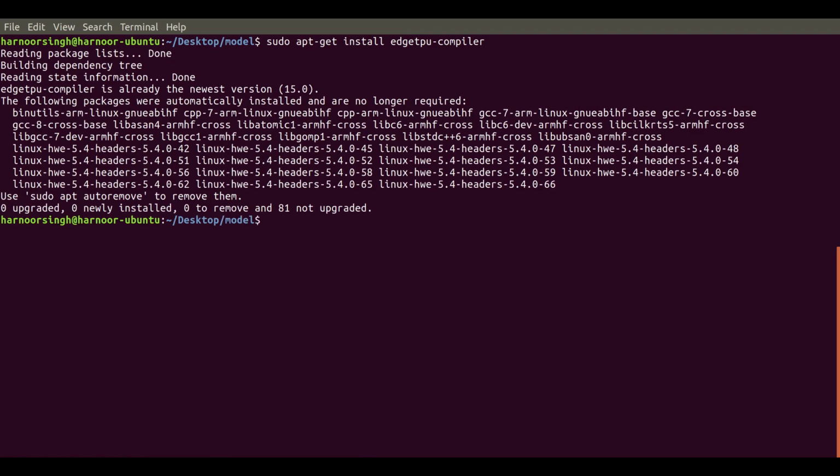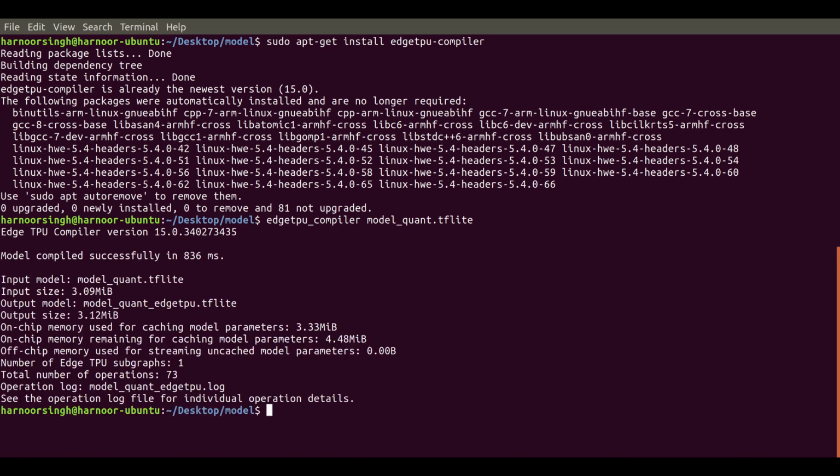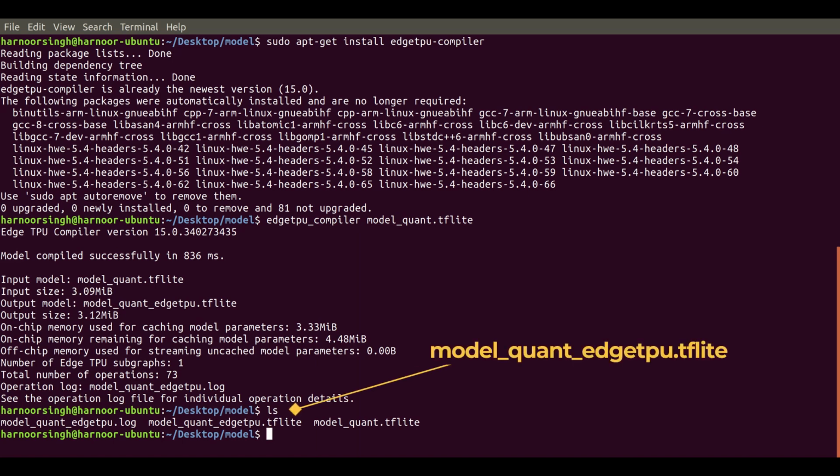When it is finished installing, we need to convert our model for the Edge TPU. To convert the 8-bit quantized model to an Edge TPU version, all we need to write is edgetpu_compiler and the model name. The converted model will be stored as model name underscore edgetpu by default. The converted model can be used on the Edge TPU directly, Google Coral in our case.